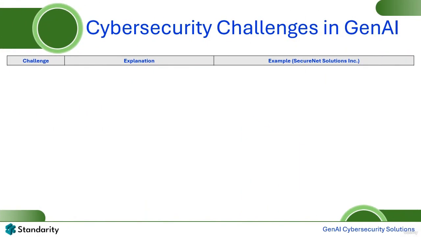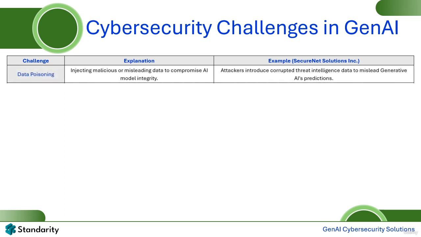Generative AI, GenAI, introduces a new set of cybersecurity challenges that stem from its unique functionalities and vulnerabilities. One such challenge is data poisoning, where attackers manipulate the AI's training data. For instance, SecureNet Solutions Incorporated must ensure the integrity of threat intelligence data to prevent attackers from injecting misleading information that could compromise the AI's outputs.